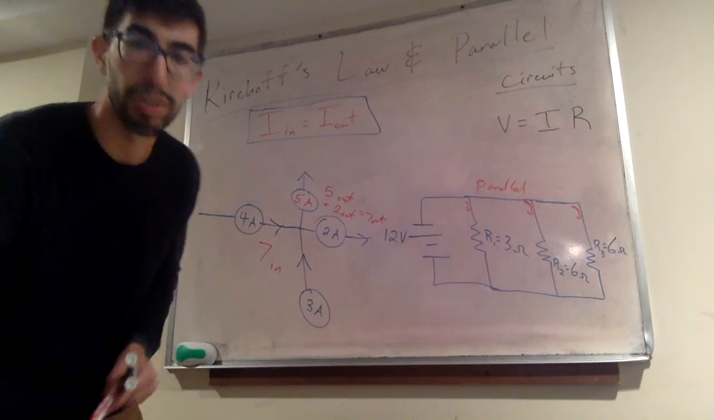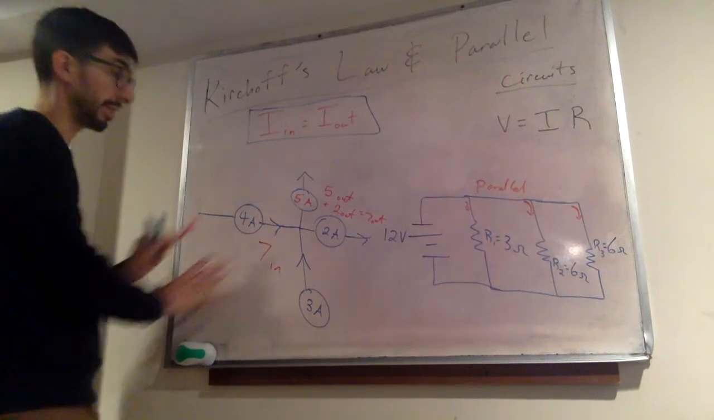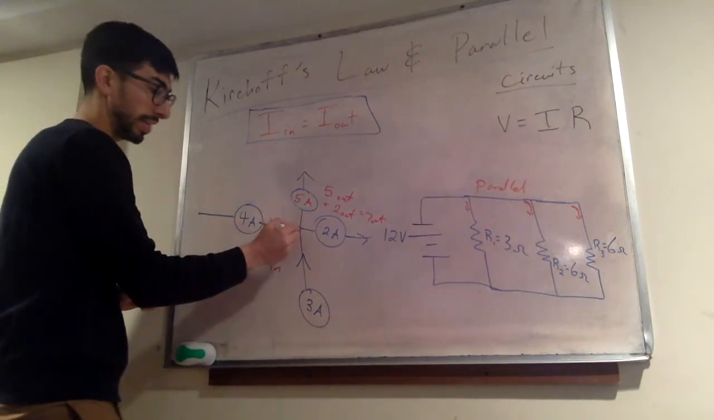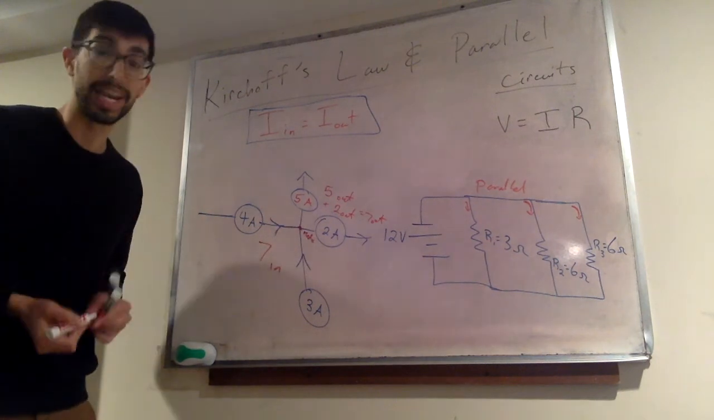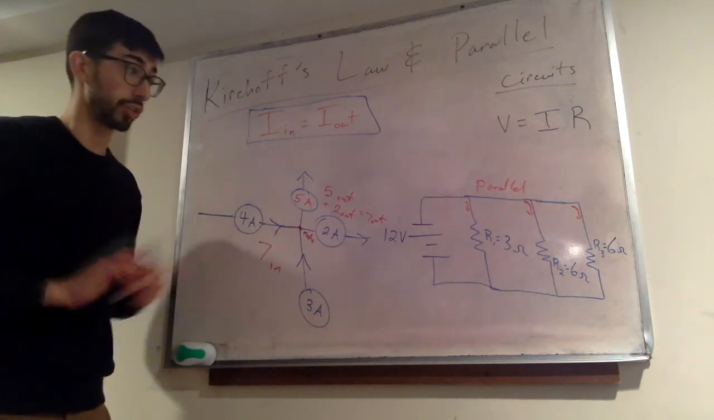And that's Kirchhoff's law. You want to make sure that however much current you have going into a node, that's right here, this is called a node, your current in has to equal your current out. That's always true. That's Kirchhoff's law.